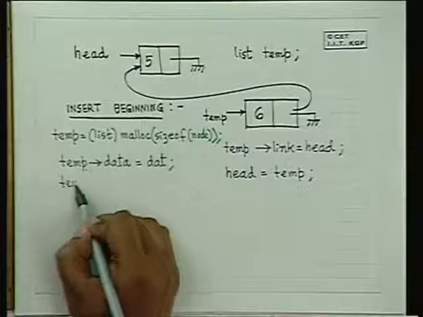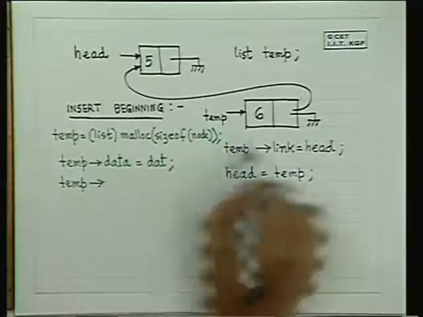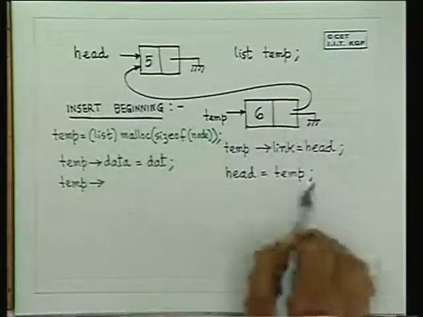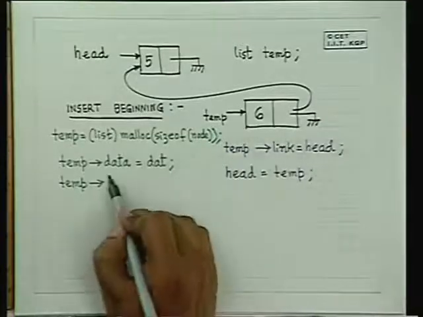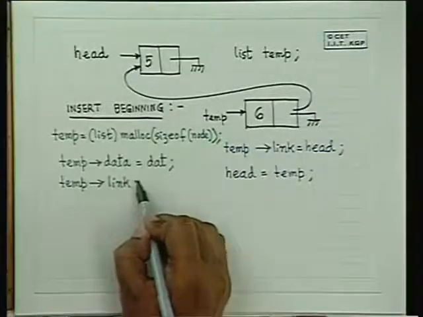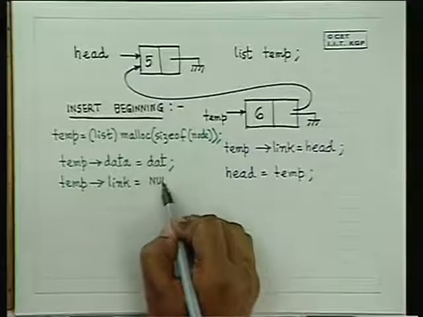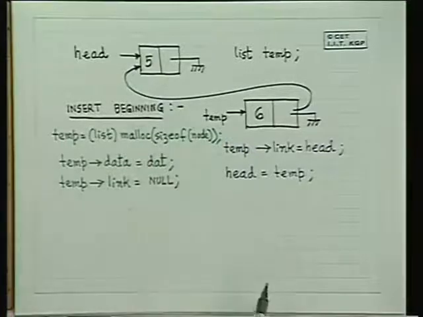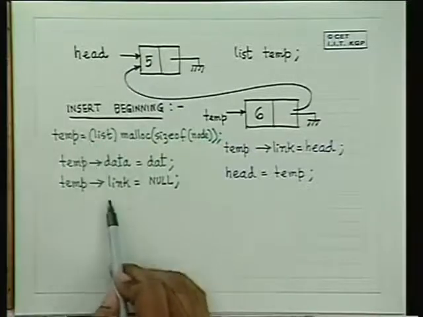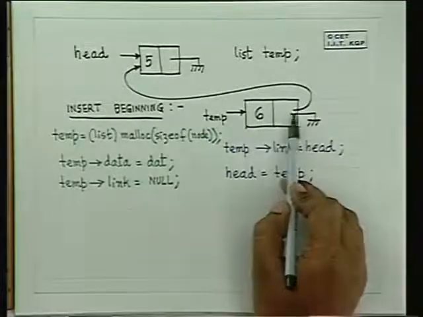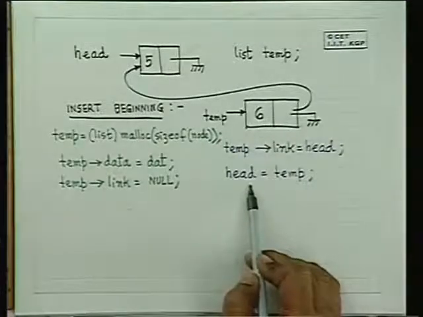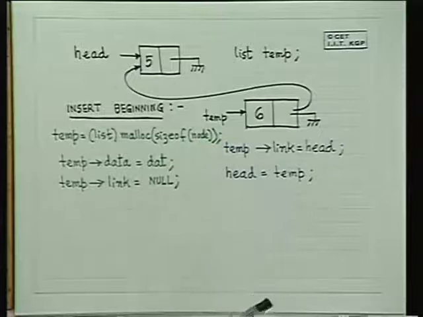Initialization is very important. You need not put this to ground if you know you are going to do this, but it is my advice that you always make it a practice to initialize whatever you are doing. So this is the first thing, and then if you want to insert it in the beginning, you do this. All right.